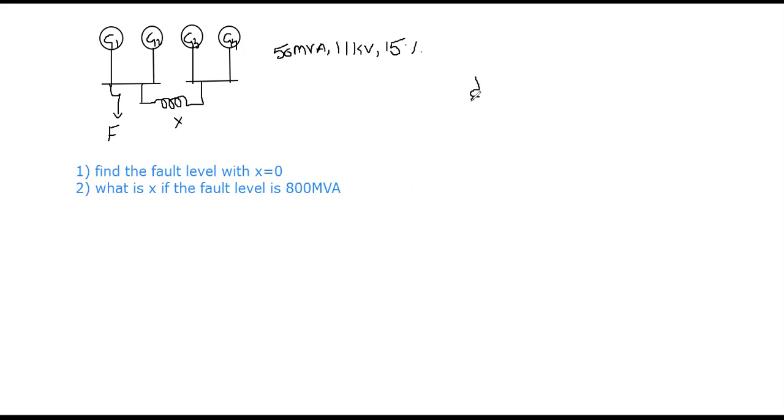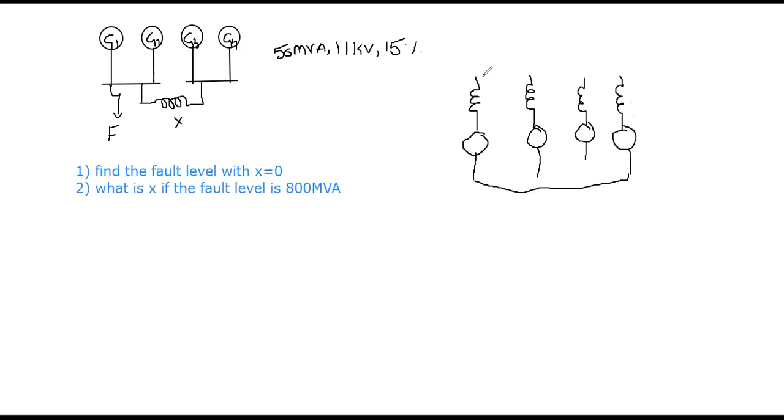First, the generator 1 section is replaced with the equivalent circuit this way. Similarly, generator 2 section, generator 3 section, generator 4 section. All get connected in parallel, right?